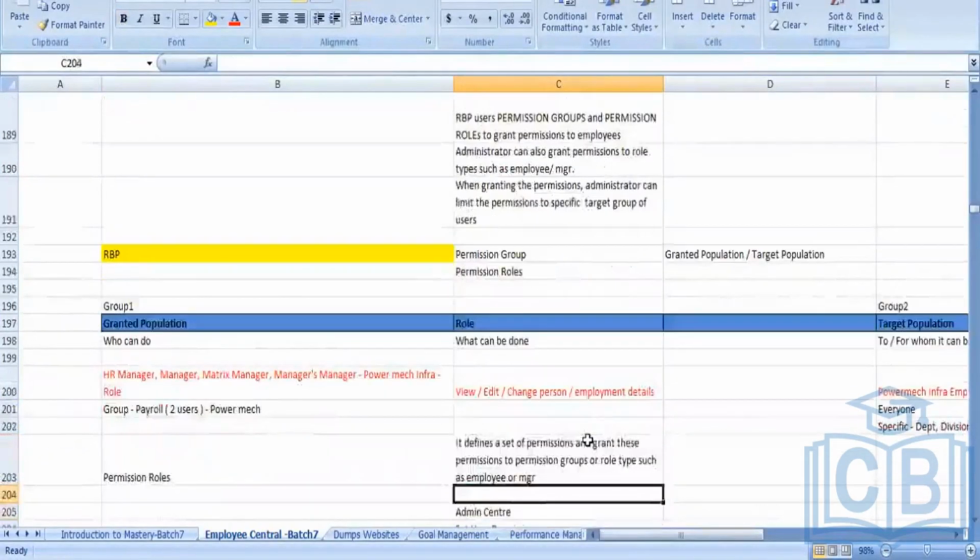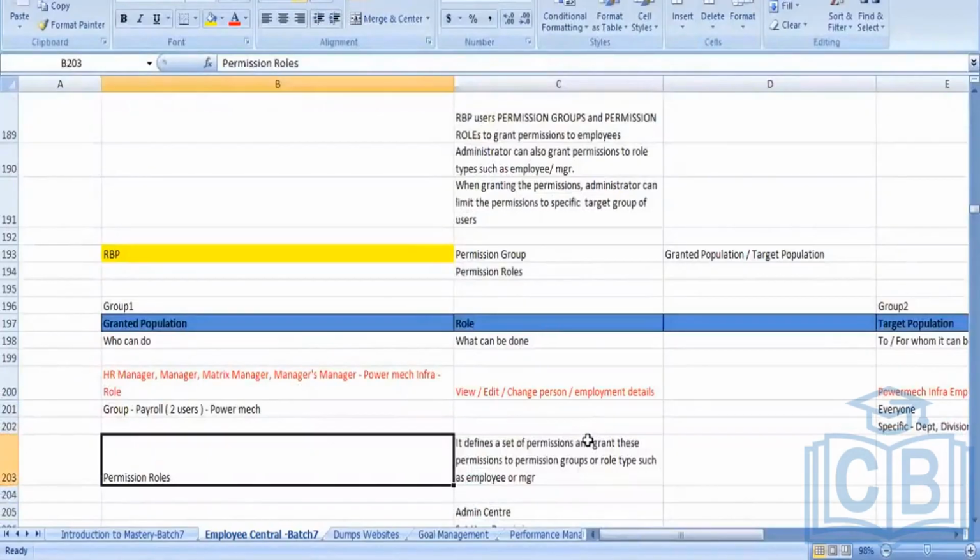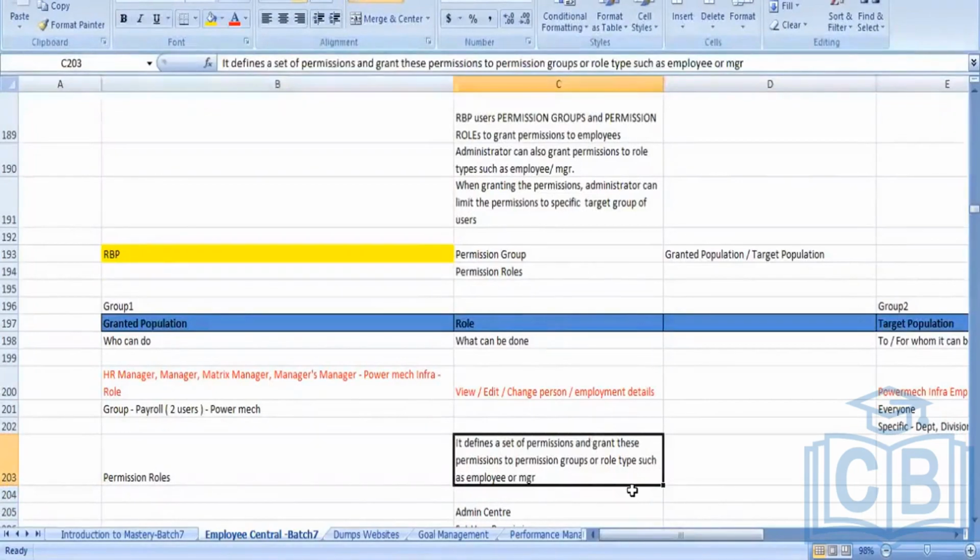Again, when I scroll down, the permission role defines a set of permissions and grants these permissions to the permission groups or the role types, such as employee or manager. You are setting up a permission and granting that permission to a group.